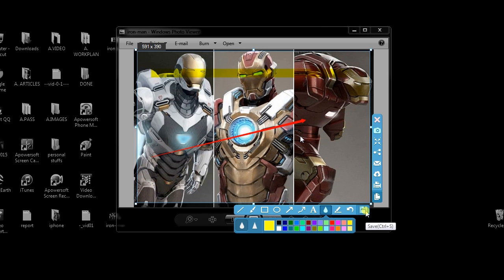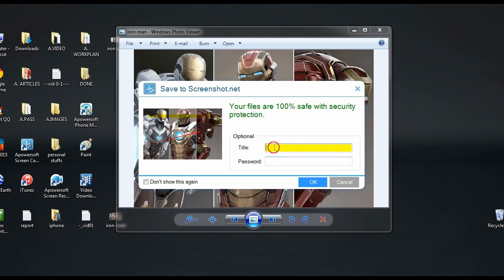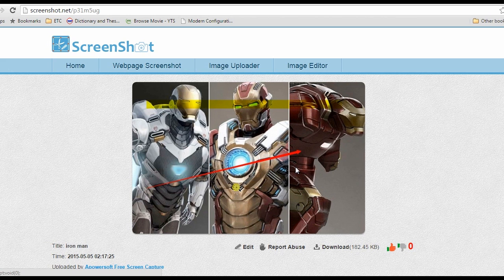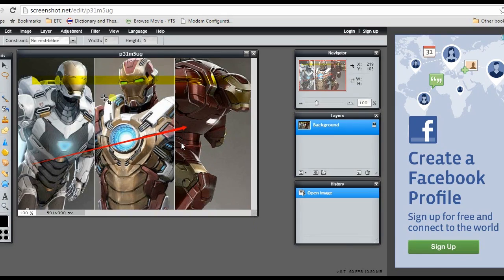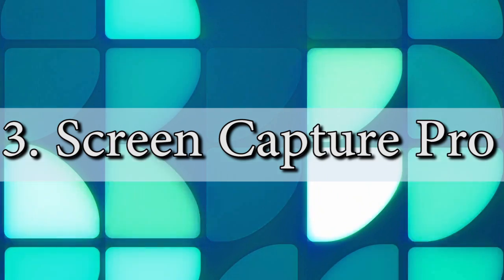Aside from saving the captured screenshot on local disk, you can also save it on cloud storage. There's also an editing tool, in case you need it. For the third method, I'm going to use Screen Capture Pro.